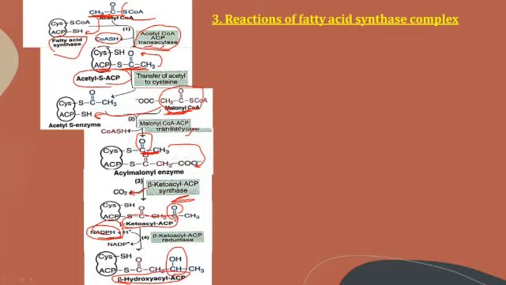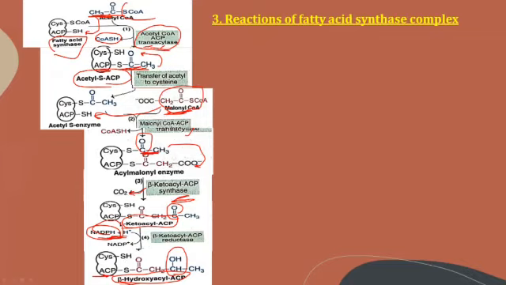You can see here C double bond O. Now it is converted by the addition of two hydrogens, therefore it becomes CH and OH, resulting in the formation of beta hydroxy. At the beta position, a hydroxy group gets added to the acyl ACP moiety, which is present on the ACP.